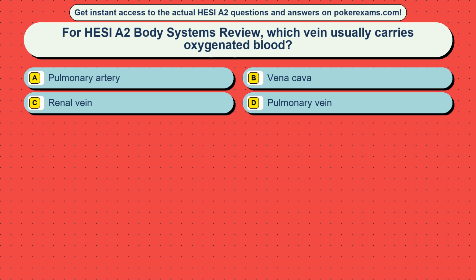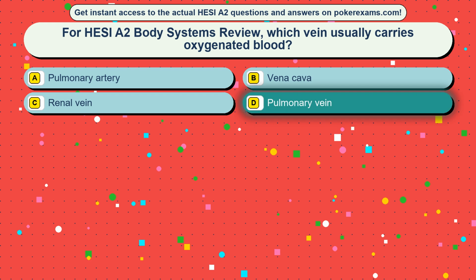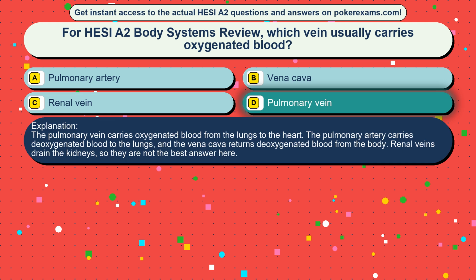Question 42. For HESI A2 Body Systems review, which vein usually carries oxygenated blood? Option A, pulmonary artery. Option B, vena cava. Option C, renal vein. Option D, pulmonary vein. The correct answer is option D, pulmonary vein. The pulmonary vein carries oxygenated blood from the lungs to the heart. The pulmonary artery carries deoxygenated blood to the lungs, and the vena cava returns deoxygenated blood from the body. Renal veins drain the kidneys, so they are not the best answer here.